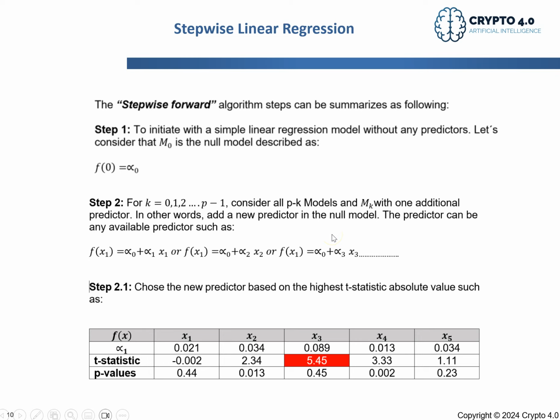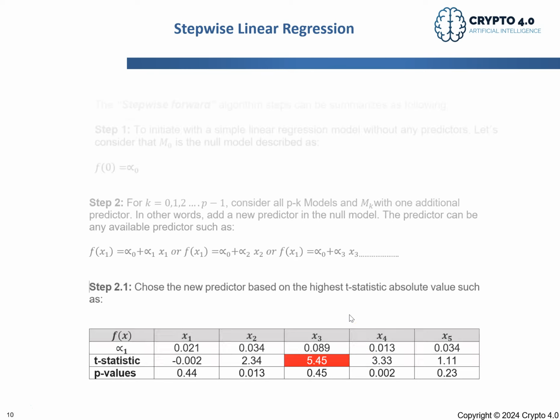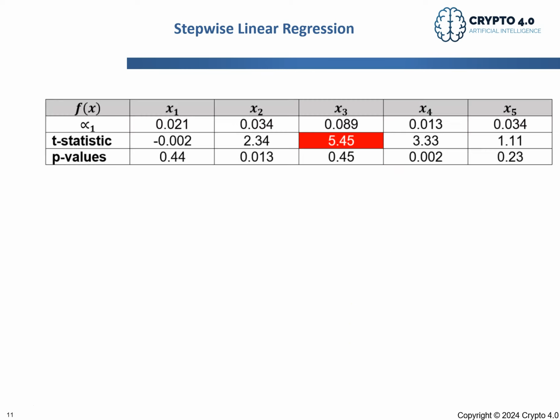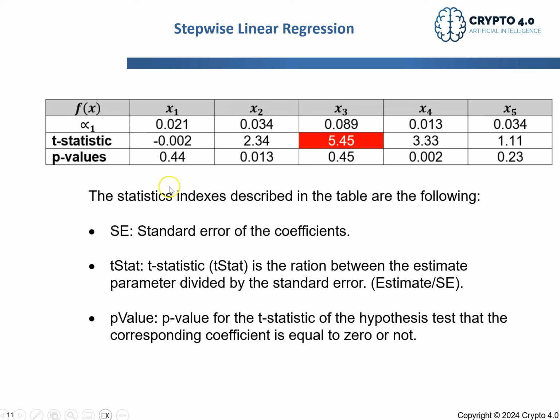Different from the linear regression, where I choose myself which dependent variables I use in my model, the stepwise linear regression performs a statistical assessment of each one of the dependent variables and tells you the ones that have a significant relation with the independent variable. And then we expect to have a more reliable prediction. And the question is, what is the t-statistic? Just for clarification, we have here the standard error of the coefficients.